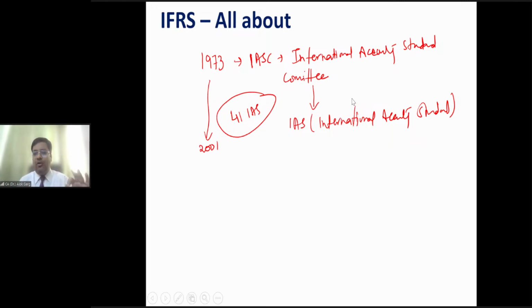Our economy is an inflationary economy, not a hyperinflationary economy, and we have not issued any standard on financial reporting in hyperinflationary economies. Why? Because it is not required for us, right?